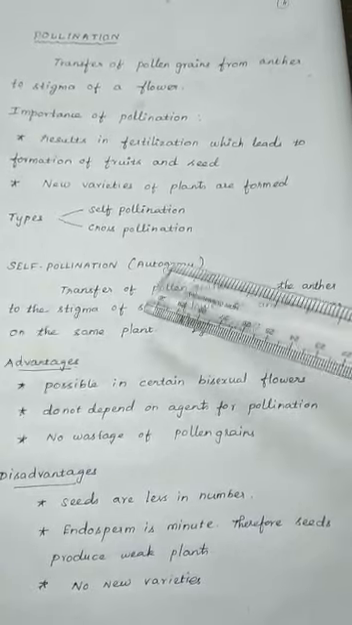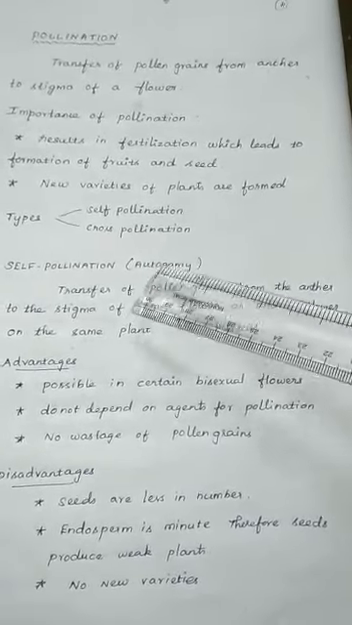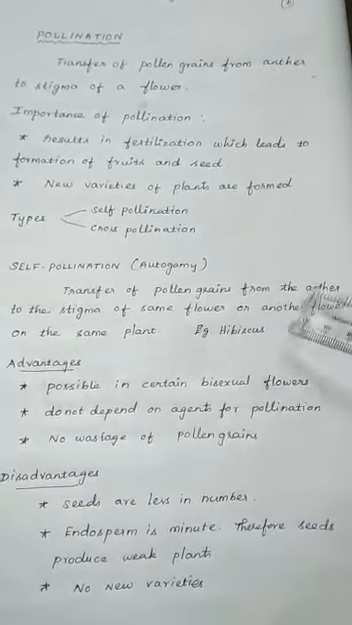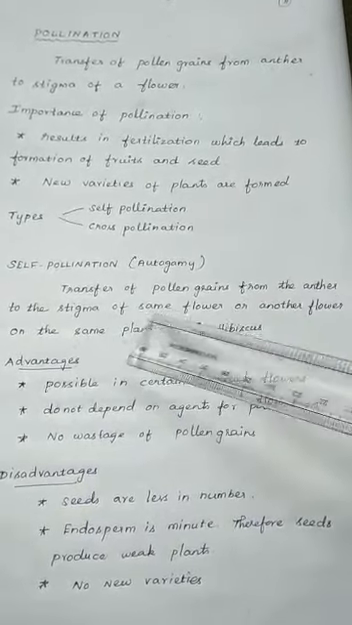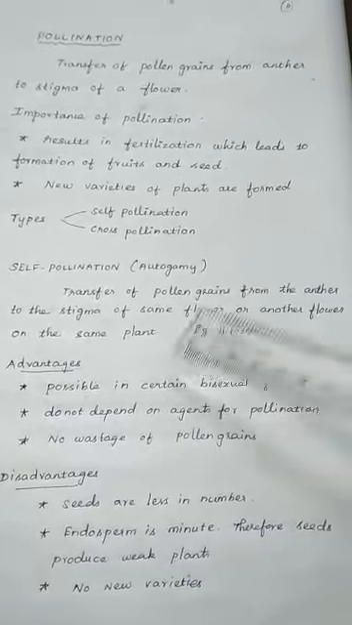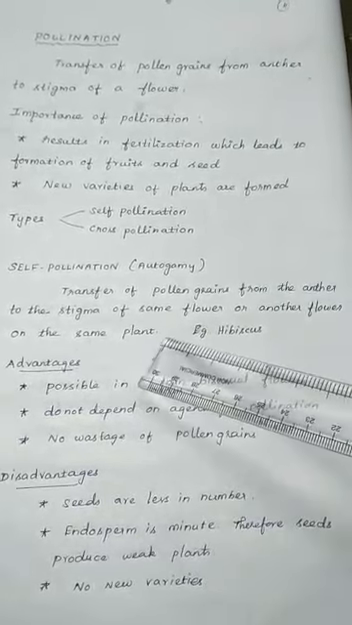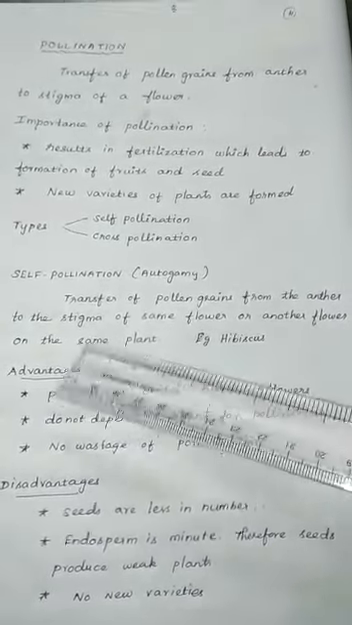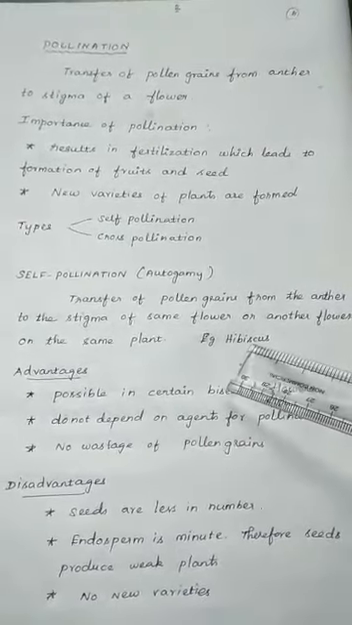First, self-pollination, otherwise called autogamy. Self-pollination means transfer of pollen grain from anther to the stigma of the same flower, otherwise another flower on the same plant. Example, hibiscus.